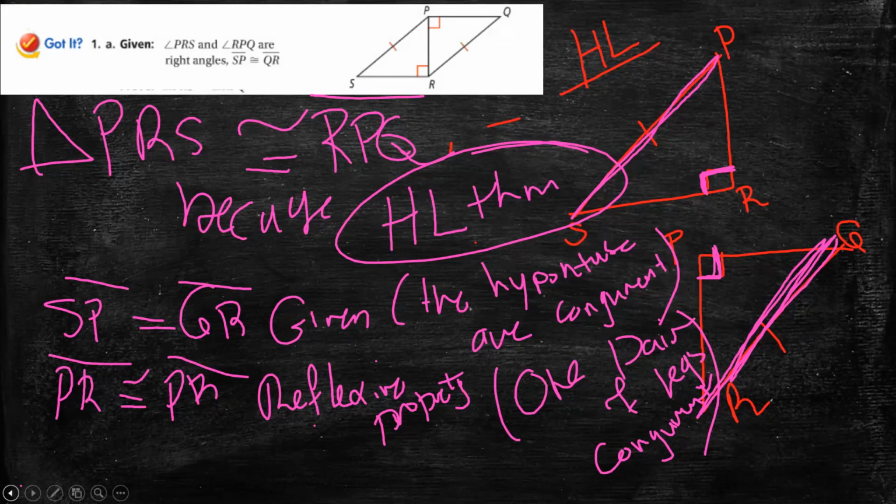By the way, by now we have finished our lesson. Problem 2 is not with you, and the proof of the HL theorem is not with you too. I only want you, from this lesson, to know how we can say that two right triangles are congruent.